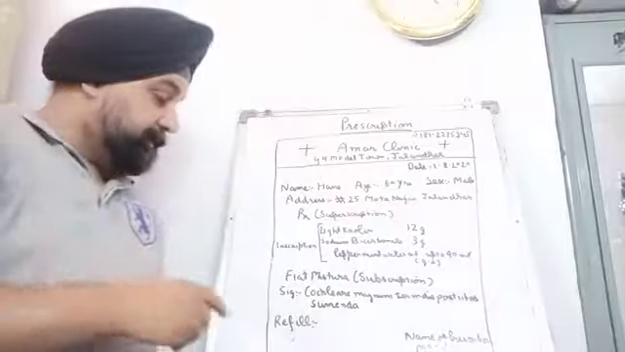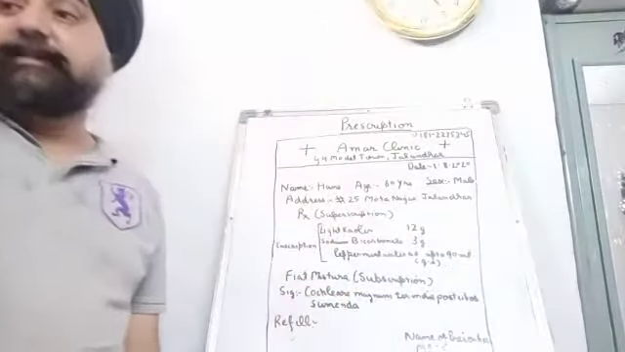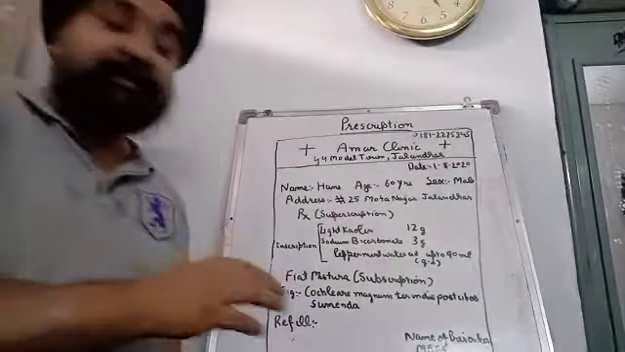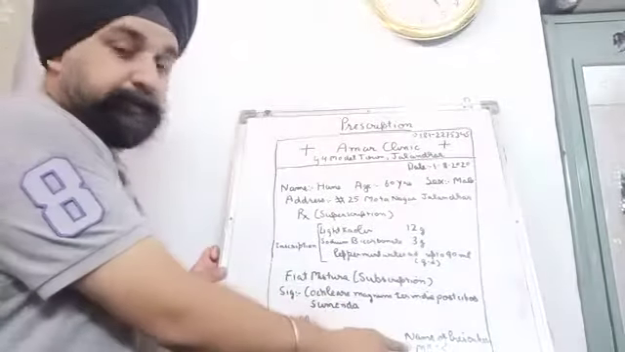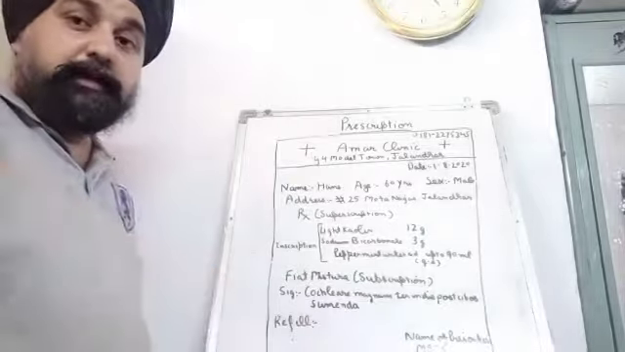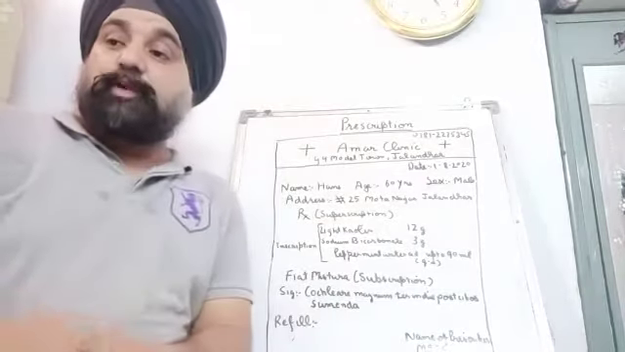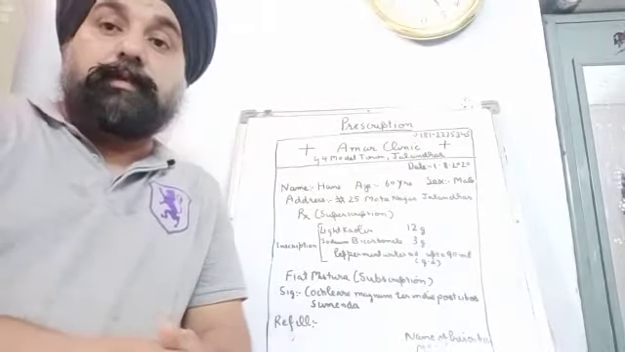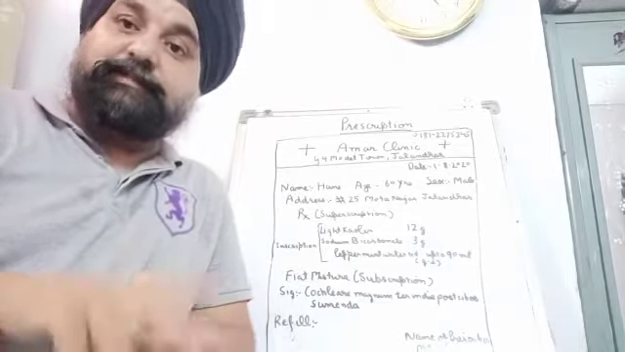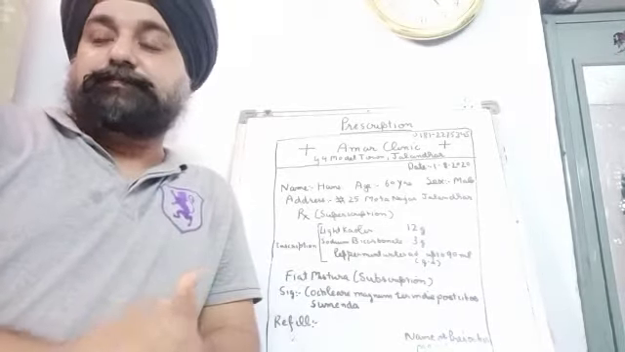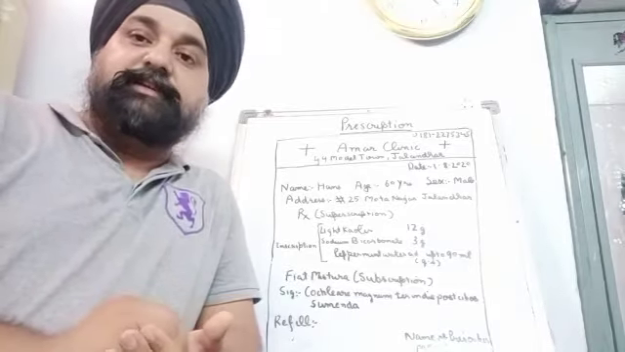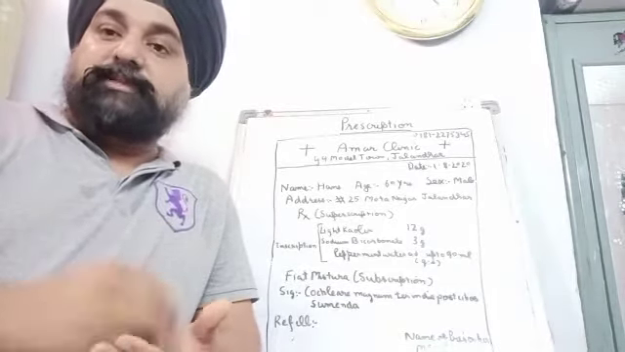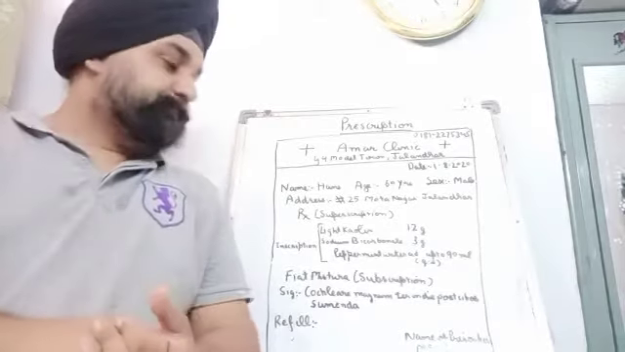Then the last is the signature, address, and name of the prescriber, which is given at the end here. This identifies the prescription as authenticated, signed by the physician. His complete registration number should be written, and his qualification can be mentioned.